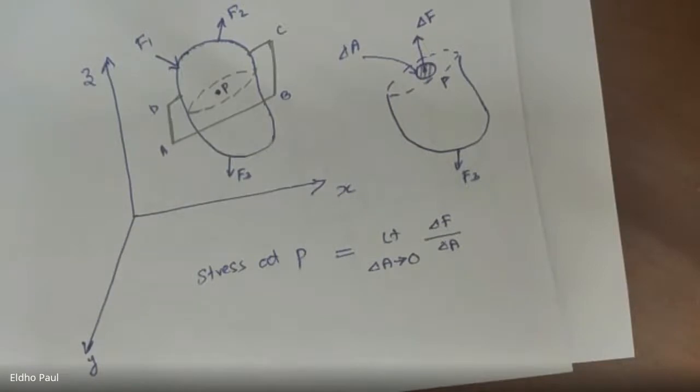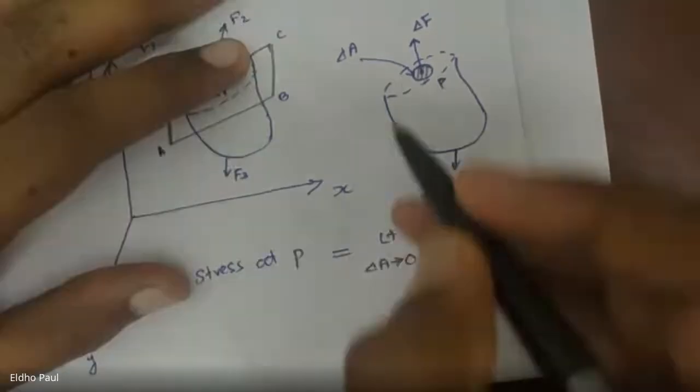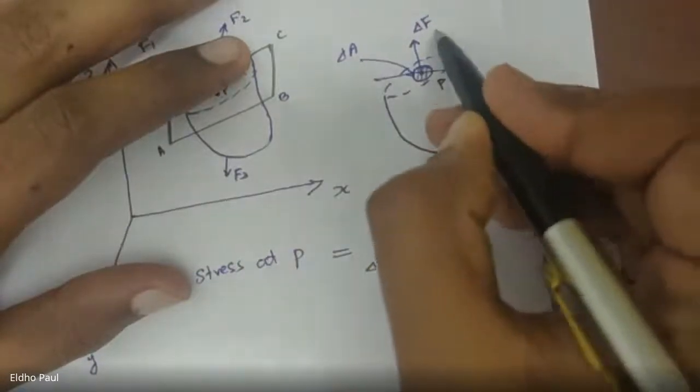So the action of the upper part on this small area of this bottom part is represented with this force delta F. So the limit as delta A tends to 0 of delta F by delta A is the stress at point P. And for this point P, like the previous explanation, we can draw an infinite number of planes through this point P.